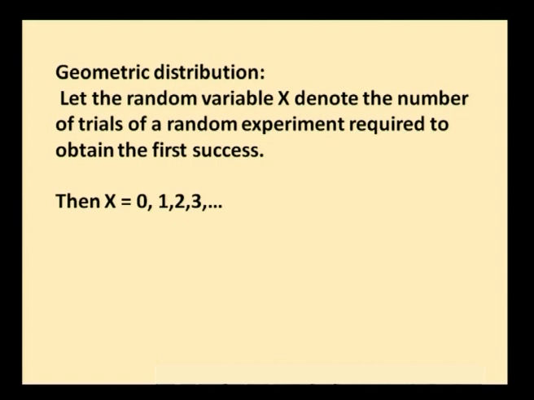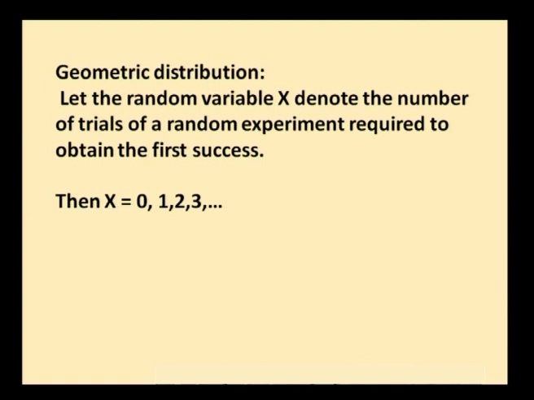So, x will take the number of trials of a random experiment required to obtain the first success. The first success may happen or may not happen at all. So, x is equal to one trial is required to get the first success, or the first success may happen in the second trial also, or it may happen in the third trial and so on.